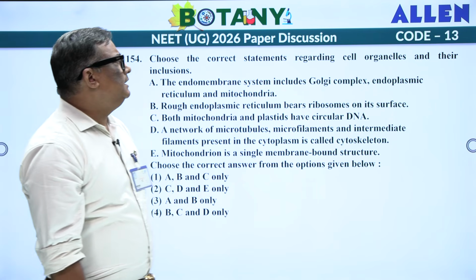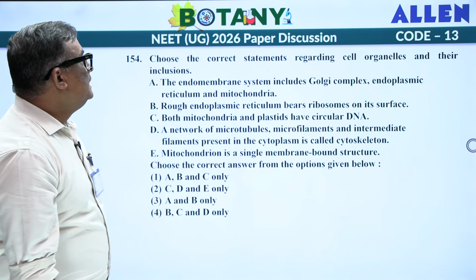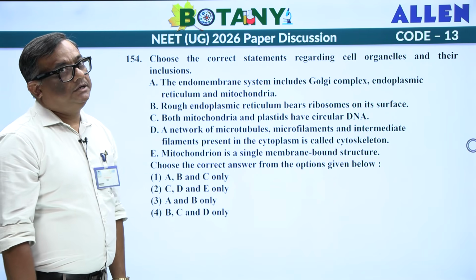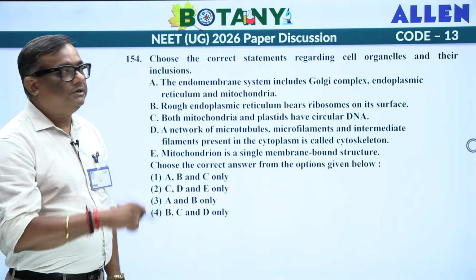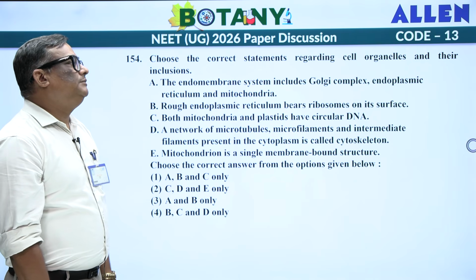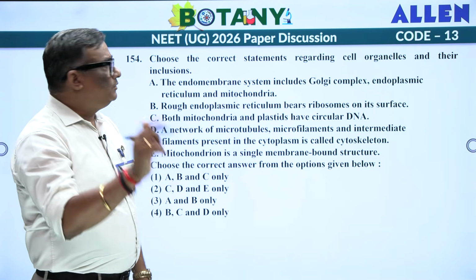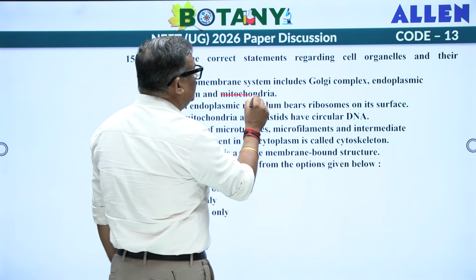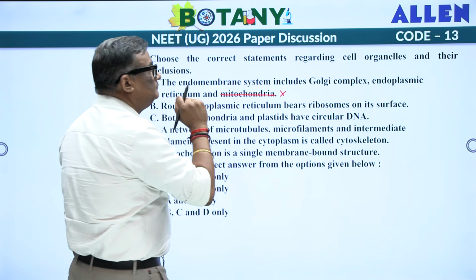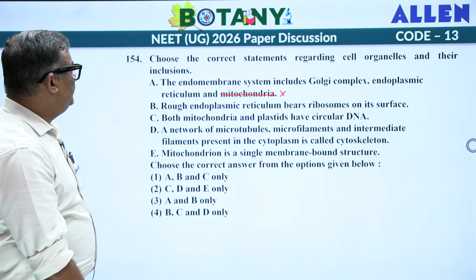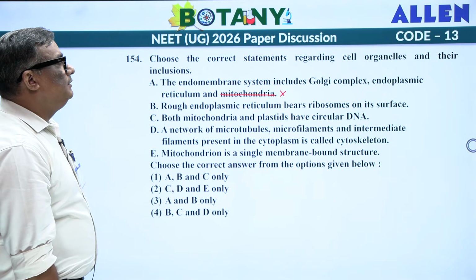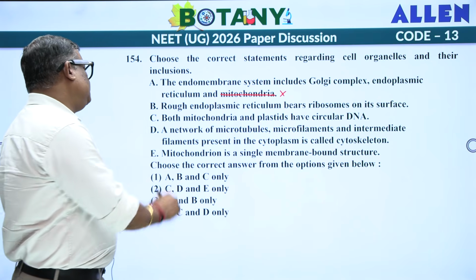Choose the correct statement regarding cell organelles and their inclusions. Look at the first statement, what they are trying to say. The endomembrane system includes Golgi body, endoplasmic reticulum, mitochondria. Mitochondria is never part of your endomembrane system. Ruled out. A. Rough endoplasmic reticulum bears ribosomes on its surface. That is true.